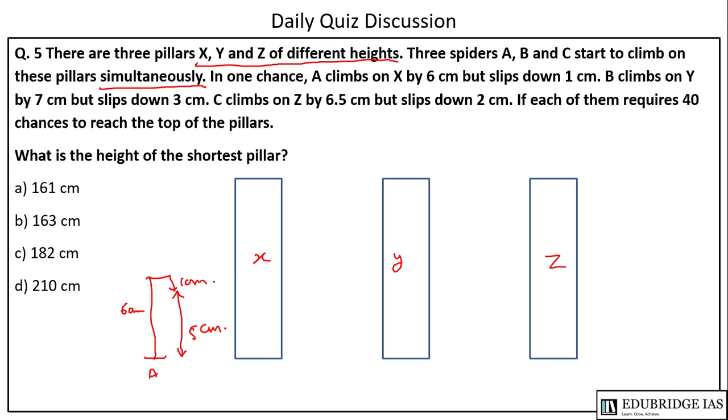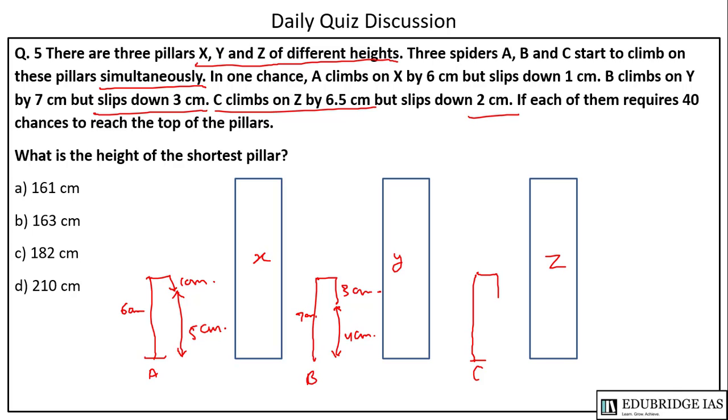So the net gain in each step would be 5 cm. B climbs on Y by 7 cm but slips down by 3 cm. So B is here, 3 cm down, 7 cm up. So the total net gain in every step will be 4 cm. C climbs on Z by 6.5 cm but slips down by 2 cm. So C will be here, 6.5 up, 2 cm down. So what is the net gain in every step? 4.5 cm. Now it is asking: what is the height of the shortest pillar?